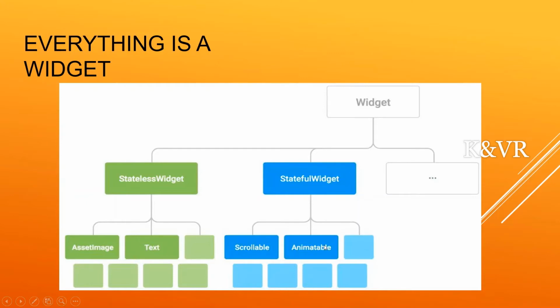A stateless widget means once it is assigned, it is fixed and will not work another time. Stateful widgets change over time, meaning they work with real-time animation.